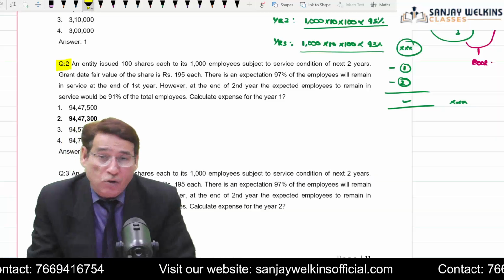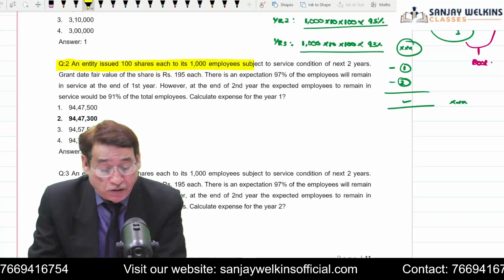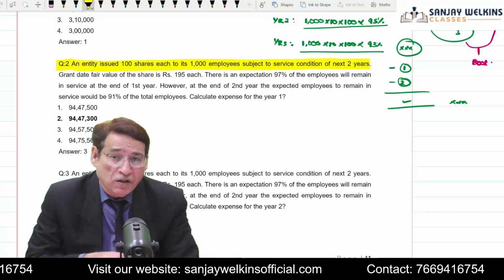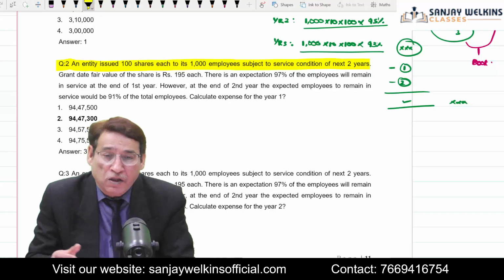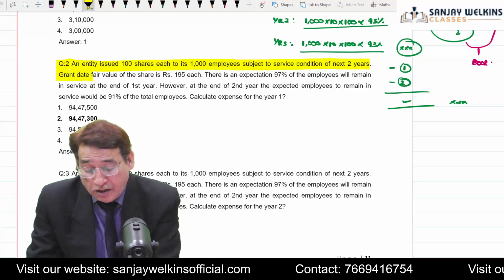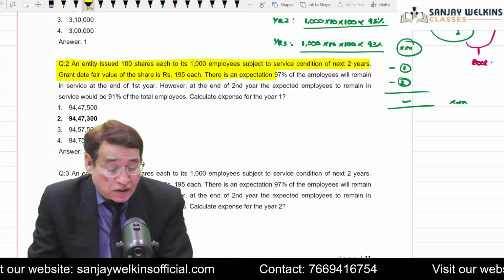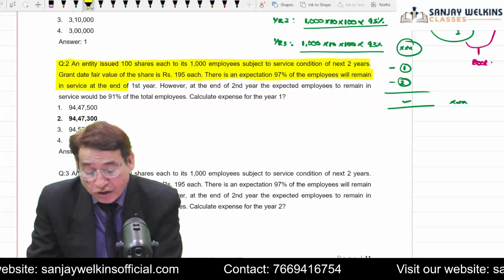And similarly, now question number 2: an entity issued 100 shares to each of 1,000 employees. This question is similar to the last one, with 100 shares this time instead of 10. The service condition is that they need to stay in the organization for at least 2 years, and the grant date fair value of the share is 195. There is an expectation that 97% of employees will remain in service at the end of the first year.